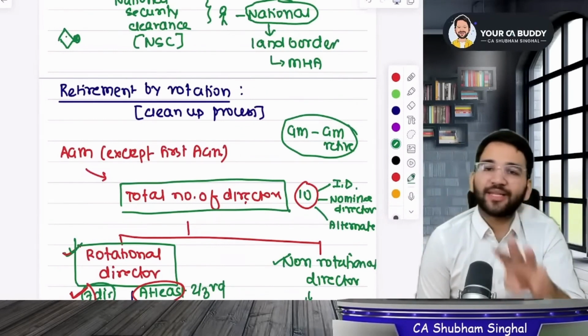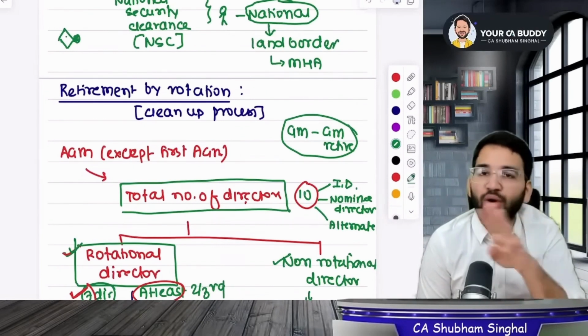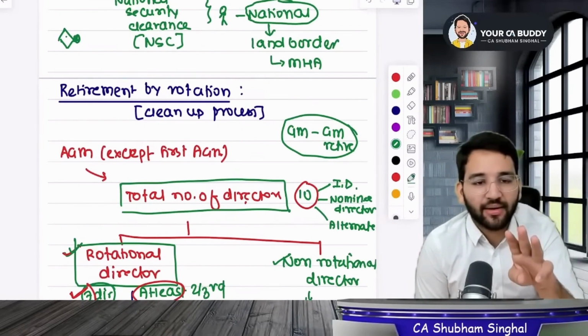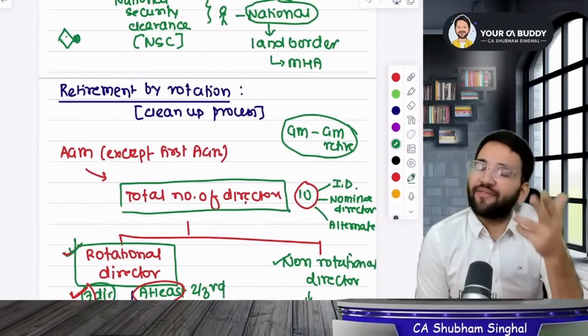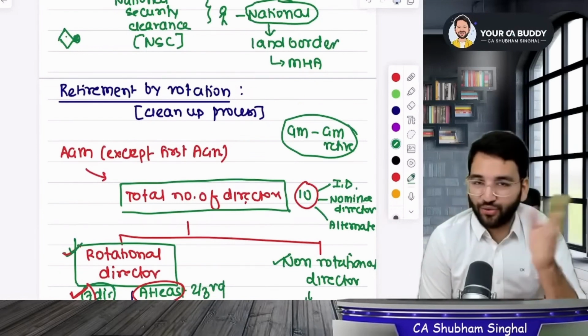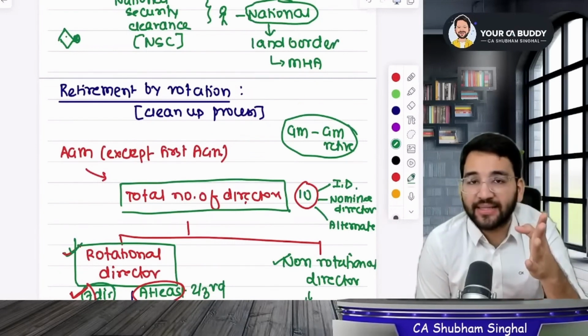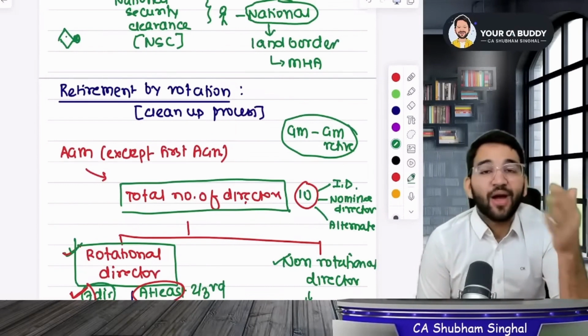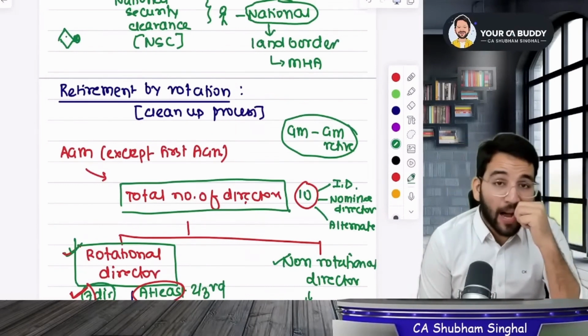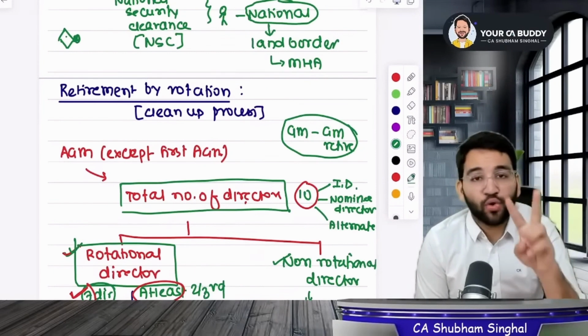In the total number of directors, 3 will never be included: the independent, nominee and alternate directors. The one who's appointed in the general meeting can be removed from it, no one else. That's why the non-rotational directors, the ones who can never be removed, include additional directors. After that, I said, you have to understand one thing. If you are becoming rotational and 2 people are leaving.